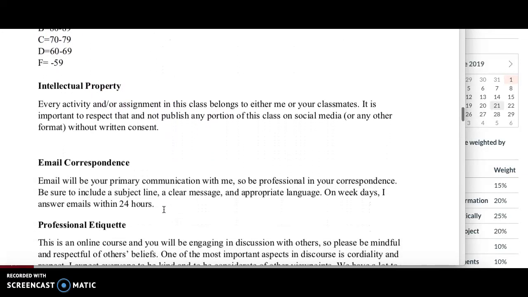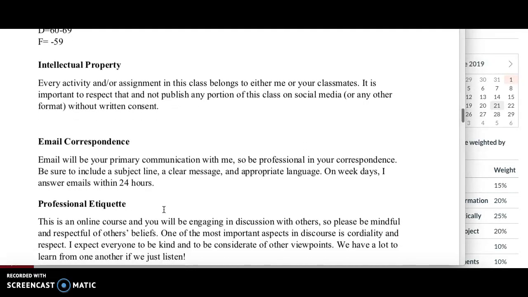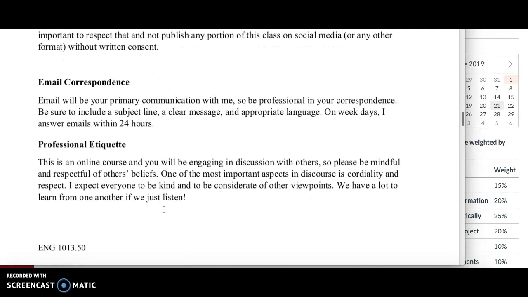Intellectual property. Every activity and or assignment in this class belongs to either me or your classmates. It's important to respect that and not publish any portion of this class on social media or any other format without written consent. I respond to emails just as quickly as I can. On weekdays, I answer emails within 24 hours.